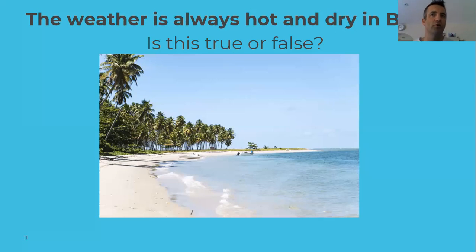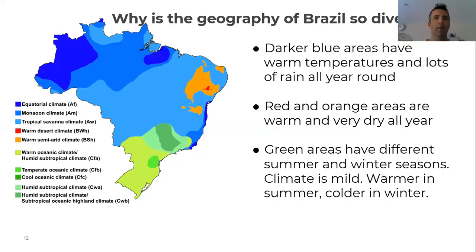It's not always hot and dry in Brazil because within Brazil, there are lots of different climate zones. We've had a look at this map in previous lessons, and on this map, the different colours show the different climates in different parts of Brazil. For example, the darker blue areas have warm temperatures. They're very hot and have lots of rain all year round. And that's the place where, can you remember? The Amazon is. Yeah, well done. So it's always hot and always wet around there.